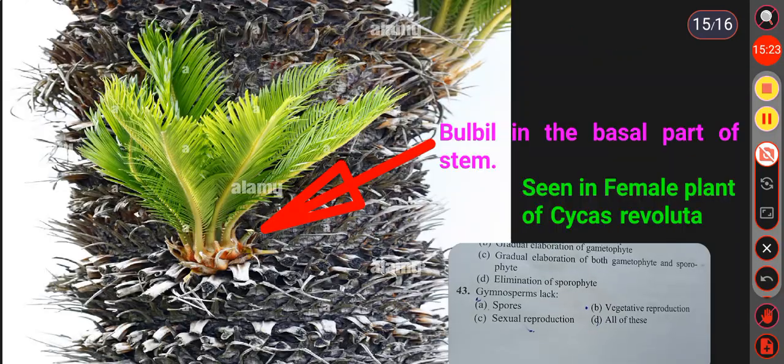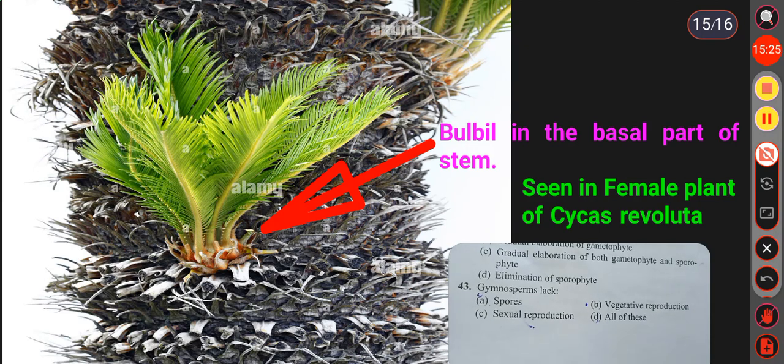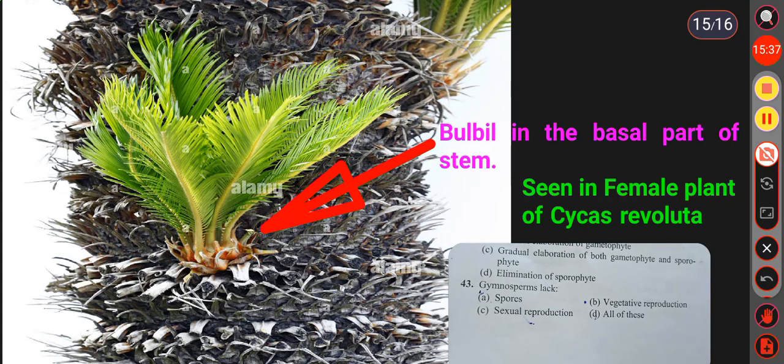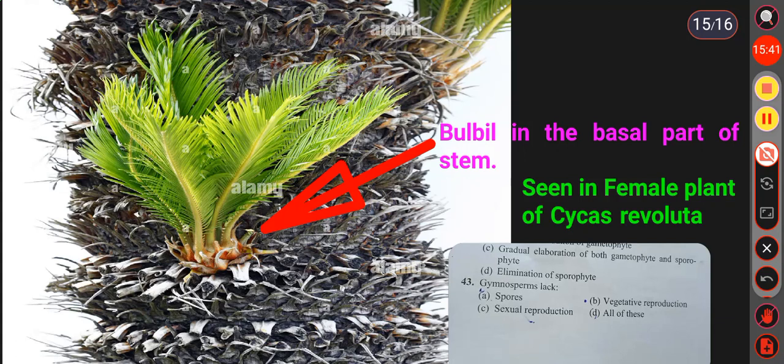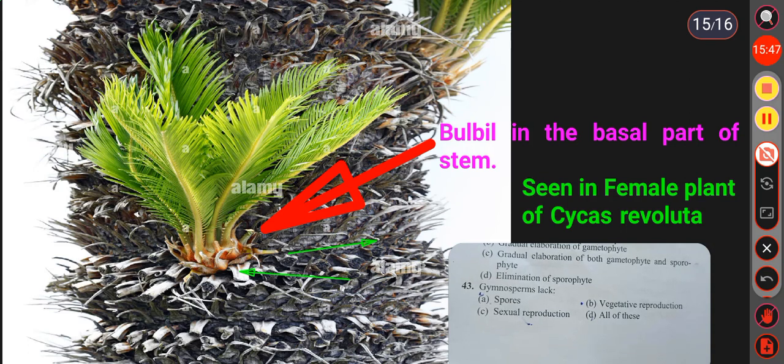But in Cycas revoluta, only in the female plant the vegetative cycle is also present. Vegetative reproduction occurs by the formation of the bulbil, and bulbil is an adventitious bud which is formed in the basal part of the stem here, and bulbils are protected by the scale leaves.